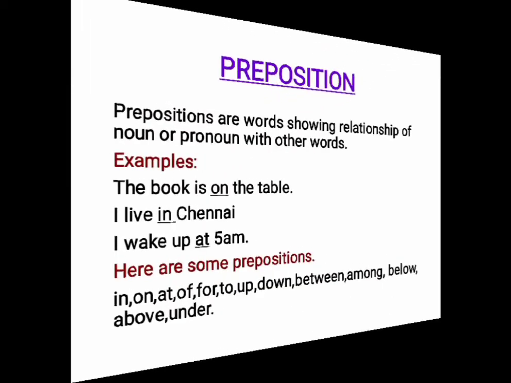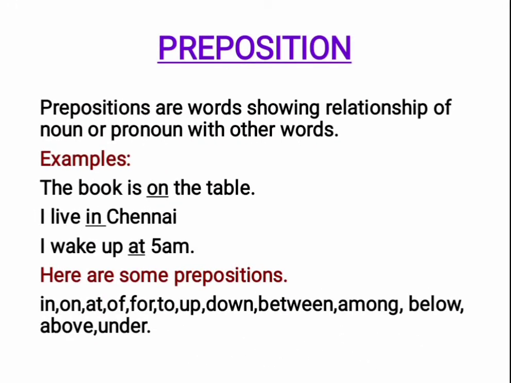Next, let us see prepositions. What is a preposition? Prepositions are words showing the relationship of a noun or pronoun with other words. Example: the book is on the table. In that, on is a preposition. The word on shows the relationship of the book with the other word, table. Where is the book? The book is on the table.